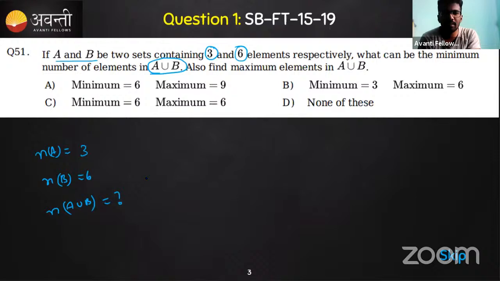We do not know what the minimum is, so what is the maximum value? This needs to be found. Minimum and maximum of n of A union B. Then, can we solve this question? Solvable, very good. So we'll solve this immediately here itself. No need to skip this question. Because we got this luckily, one easy one, we'll solve it. Very good, Archana. That's the correct answer.